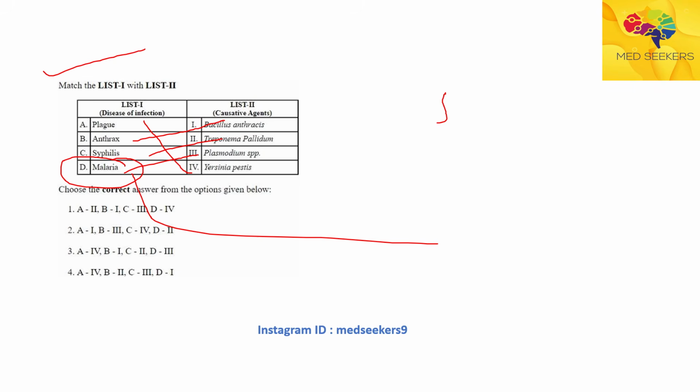And we have the National Framework for Malaria Elimination. We have a malaria elimination target by 2030. All these concepts you should know. Not only for malaria, you have to do it in a similar way for syphilis, anthrax, plague, so that you will have a mastery of this particular concept.